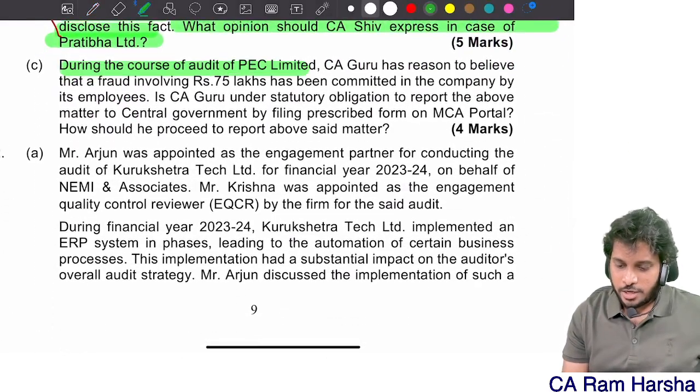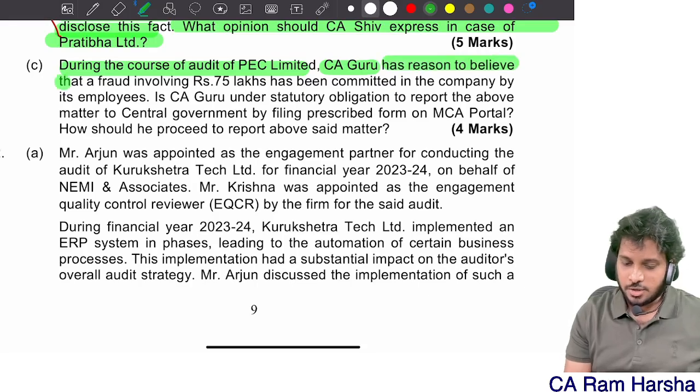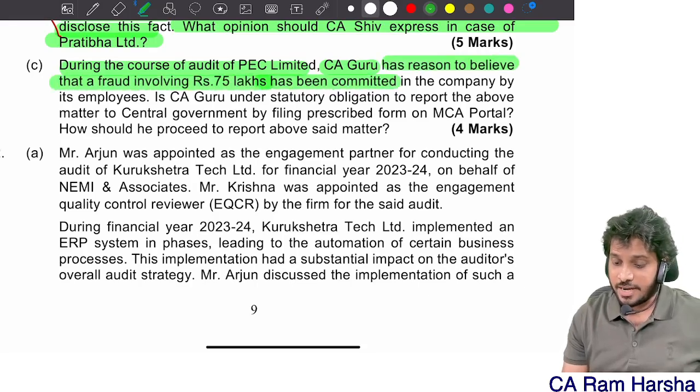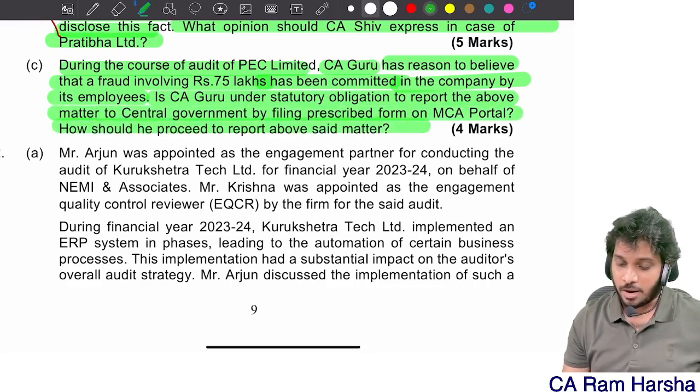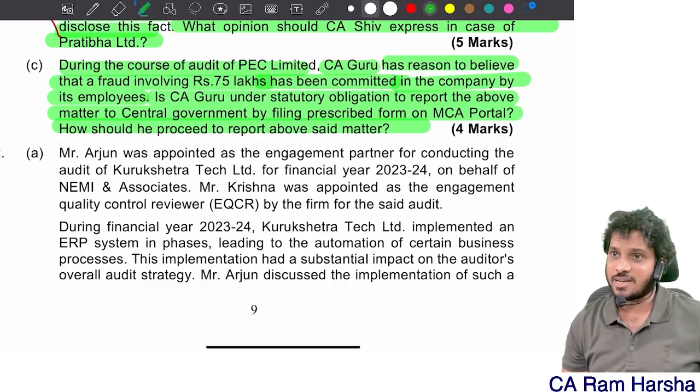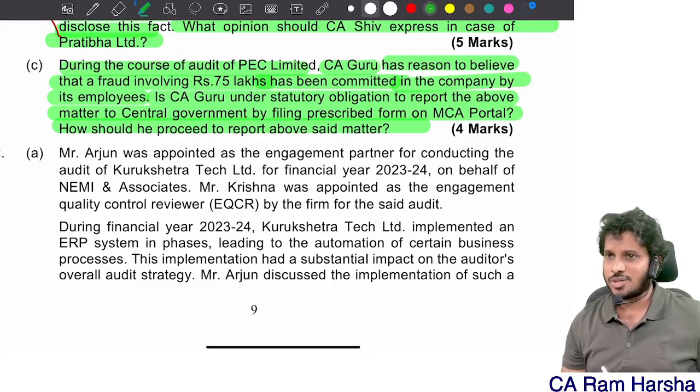During the course of audit of PEC Limited, Guru has reason to believe that a fraud involving 75 lakhs has been committed in the company by its employees. Is Guru under statutory obligation to report the above matter to the central government by filing the prescribed form? How should he proceed? 75 lakhs is less than 1 crore, so no need to report. The matter has to be reported to the Board of Directors. Yes or no? Can you see the answer?